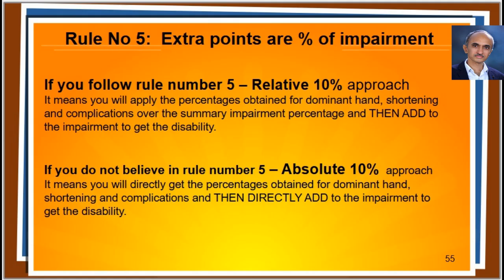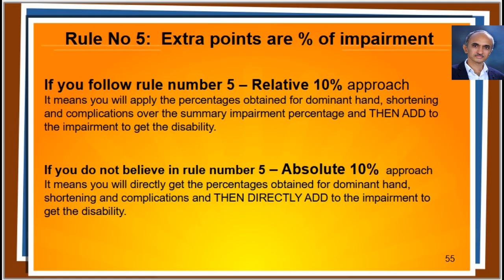Here, we follow the rule number 5. That is, we consider that the extra points are percentages of impairment. There will be maximum 10% cutoff indirectly. We will be excluding dominant hand and shortening from the relative 10% cutoff. The other approach, called absolute 10% approach, means you just add the percentages to impairment with 10% cutoff directly, excluding dominant hand and shortening from the absolute 10% cutoff.